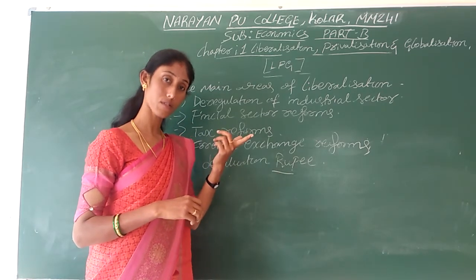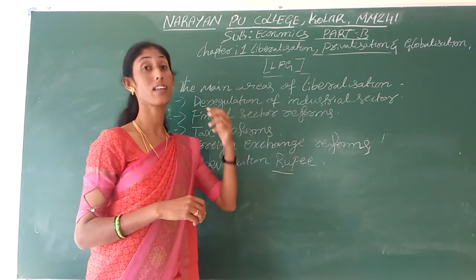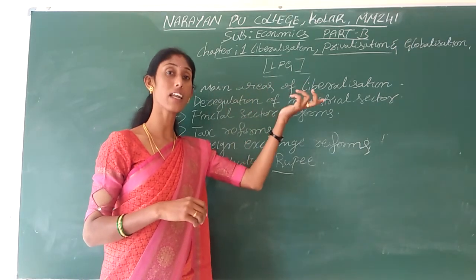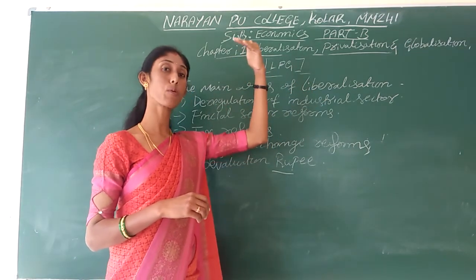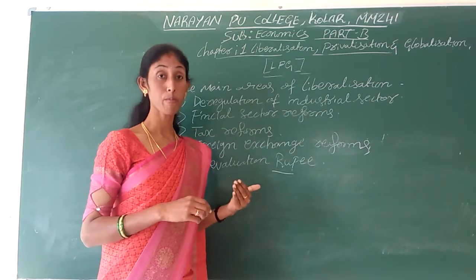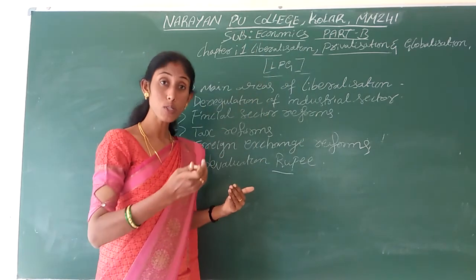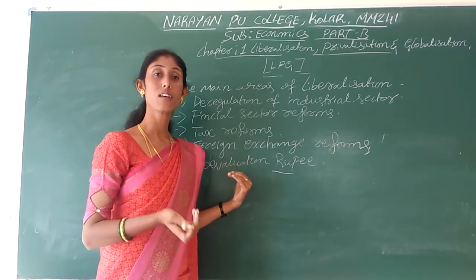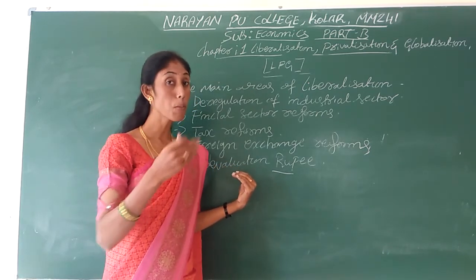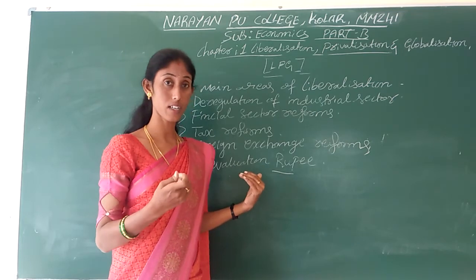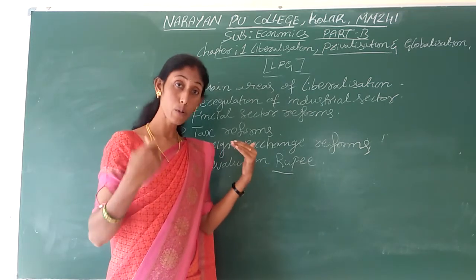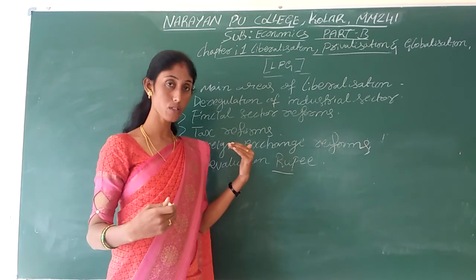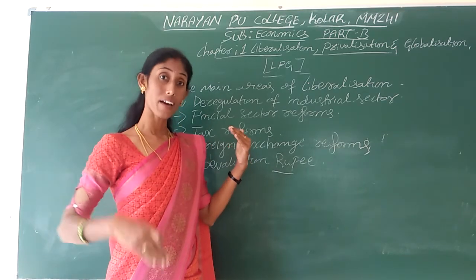When the export price reduces, then the demand for our country's exports will be increased. Then the rate of exports will go high. When the price of imports is increased due to devaluation, what happens? The demand for imported goods in our country will be reduced. When import goods demand is reduced, then imports will also be reduced.